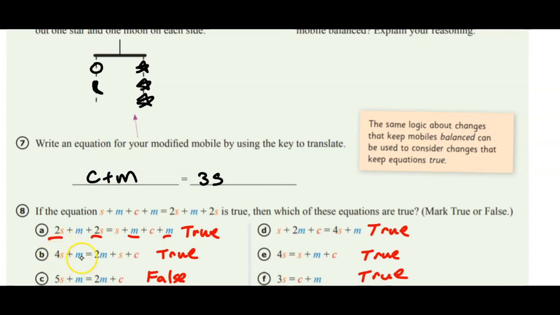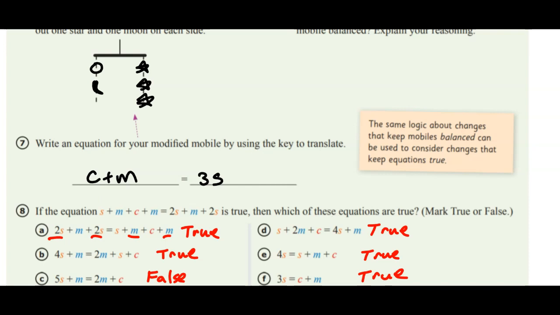If you move 4s plus m to the right side, and then this becomes the left side, all they did was rearrange the order they add, which, since addition is commutative, doesn't matter. You can say s plus 2m or 2m plus s, and then add c on the end, and it's still the same, so you're good there.